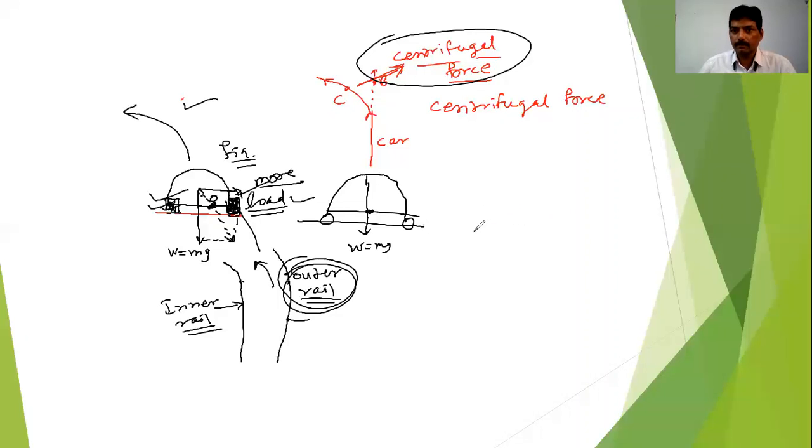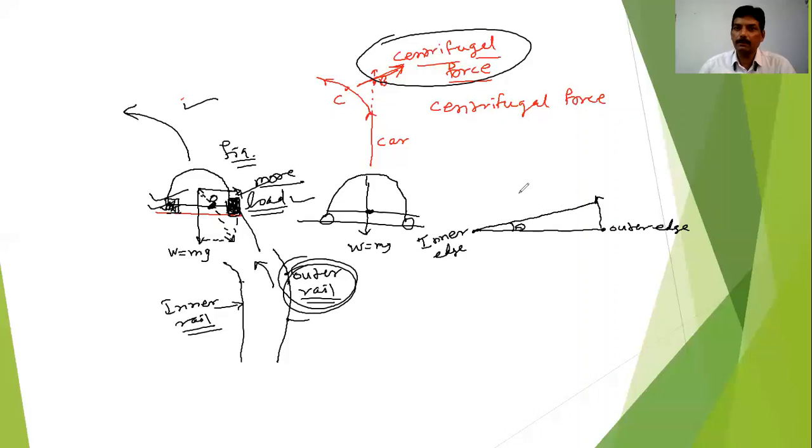Suppose here, what is banking of road? Banking of road means the outer edge, this is the outer edge, will be raised. The outer edge will be raised with a certain height or with a certain angle theta with the inner edge. So that is called the banking of road.